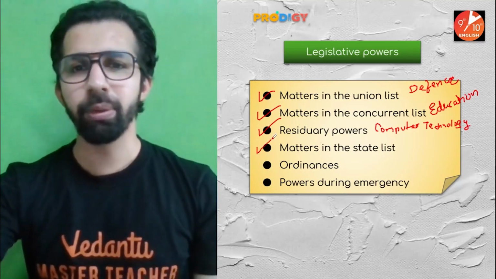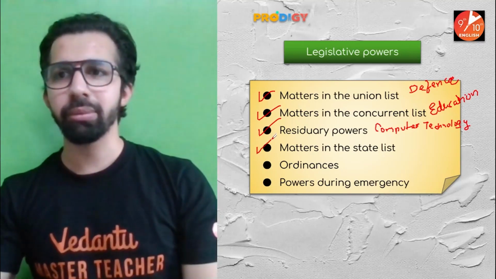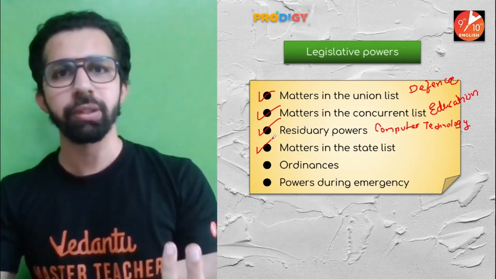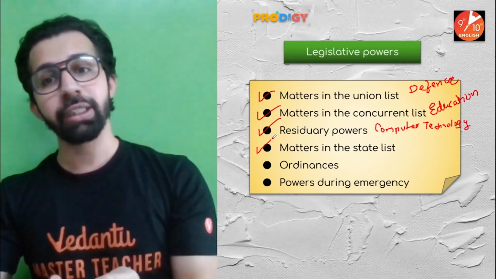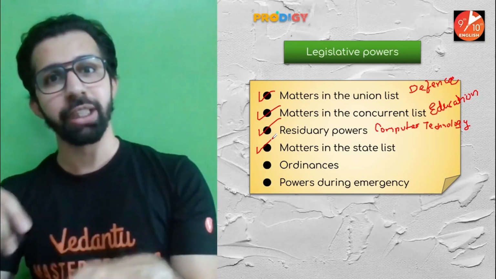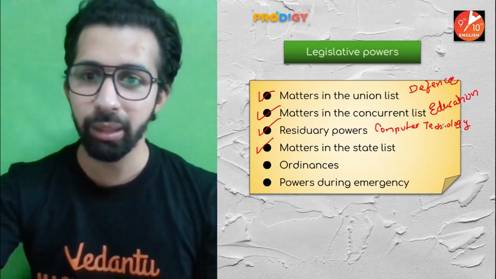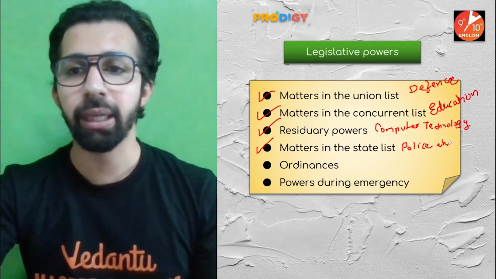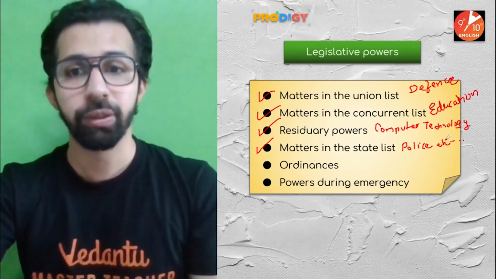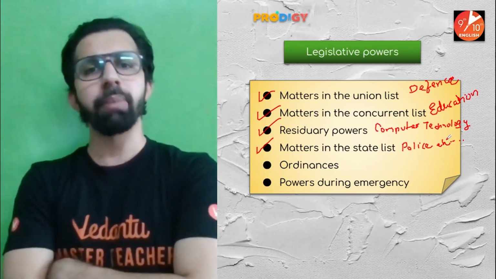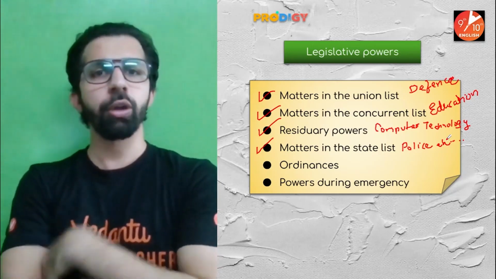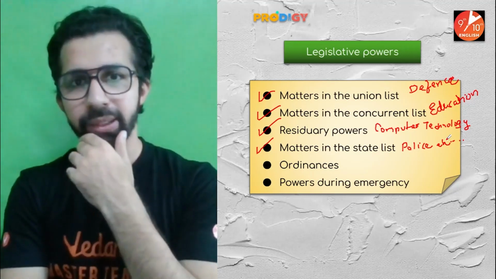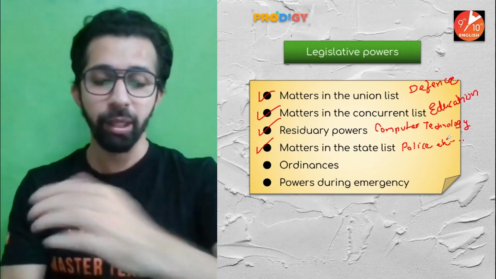Matters in the State List. Now you will be like, sir, all the laws are made by the Parliament, so what is the power of the state government? Guys, they can also legislate laws on the State List, the subjects included in the State List. For example, state police. Okay, we can take the example of irrigation and agriculture of the state. Now you will be like, sir, all the laws are made by the Union government or the Parliament, so what power does the state government have? Now listen to me very carefully.